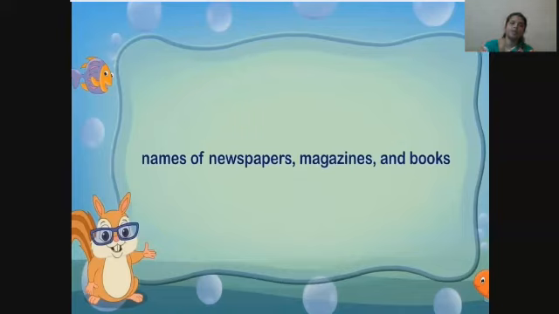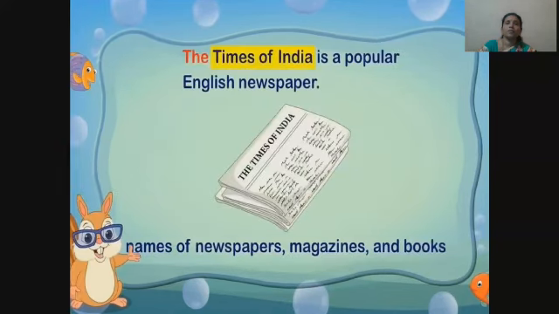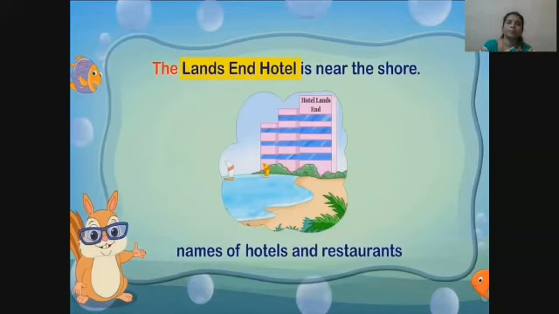The is used before names of newspapers, magazines, and books. For example, the Times of India is a popular English newspaper. The Ramayana, the Mahabharata, the Bible, the Quran, etc. The is used before names of hotels and restaurants. For example, the Land's End Hotel is near the shore.